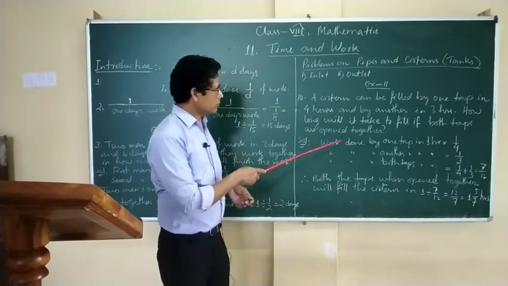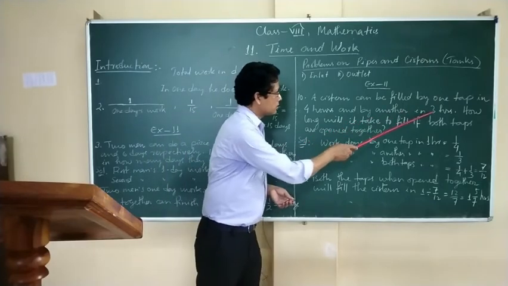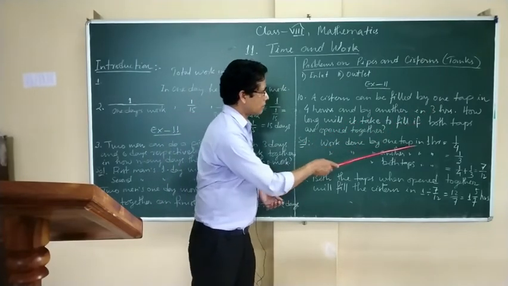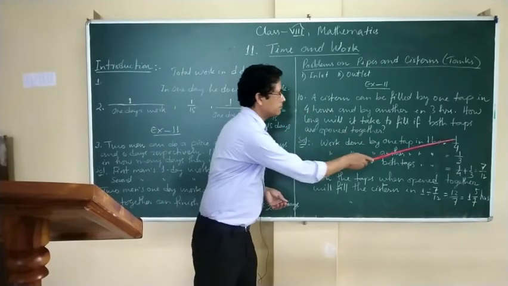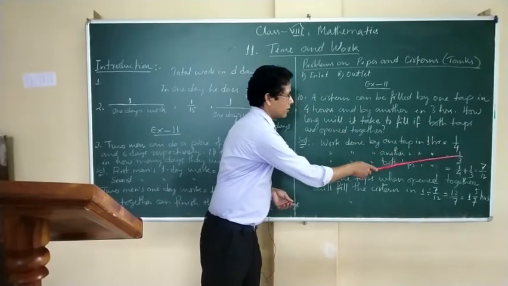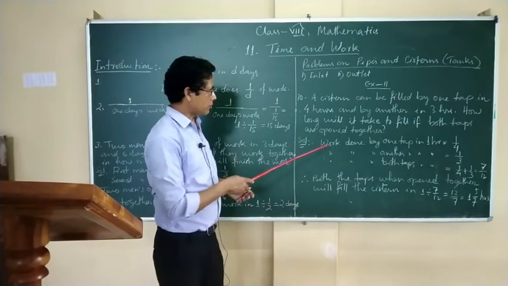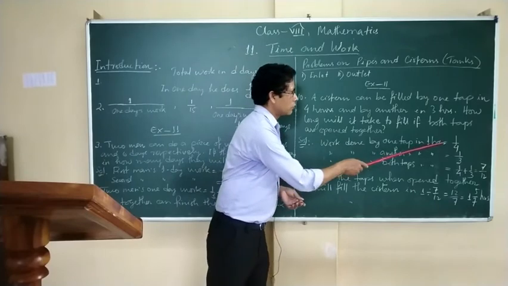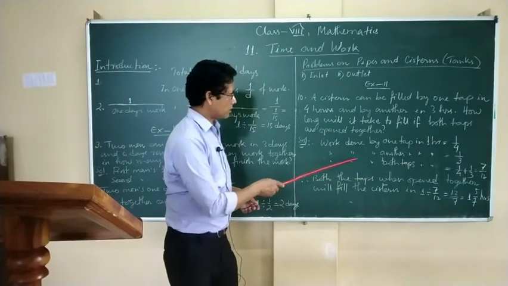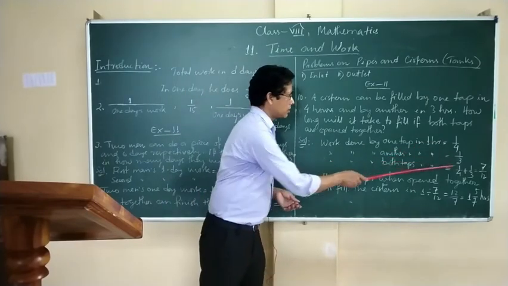So here, work done by one tap in 1 hour will be 1 by 4, and 3 hours means 1 by 3. The first tap does 1 by 4 in 1 hour, and the other tap does 1 by 3 in 1 hour.